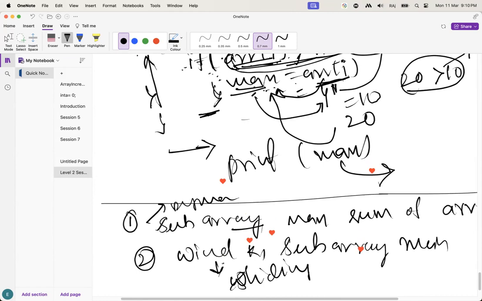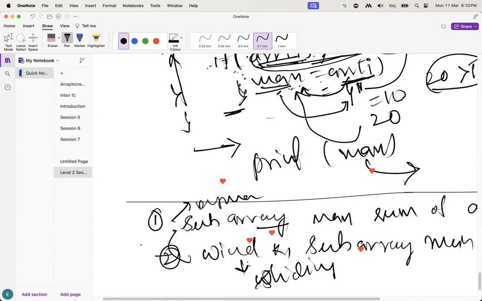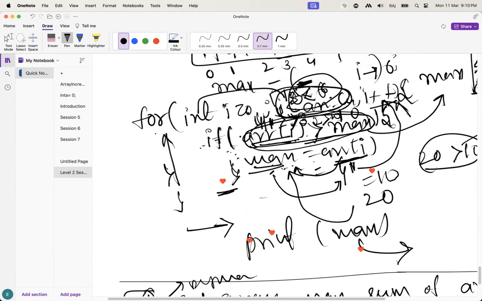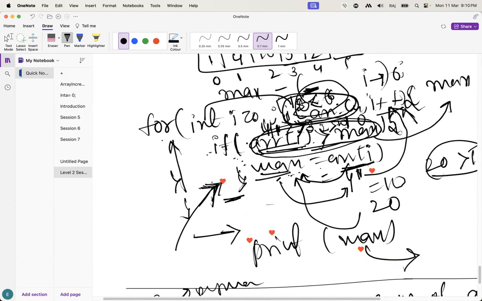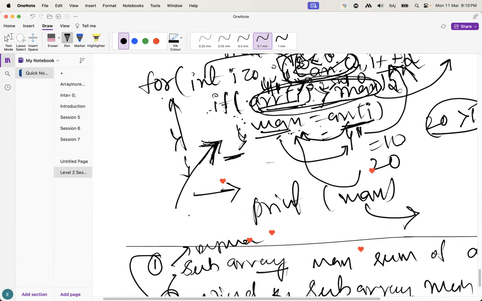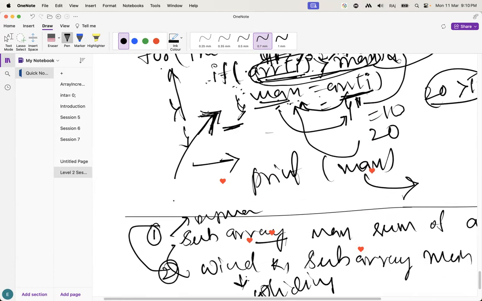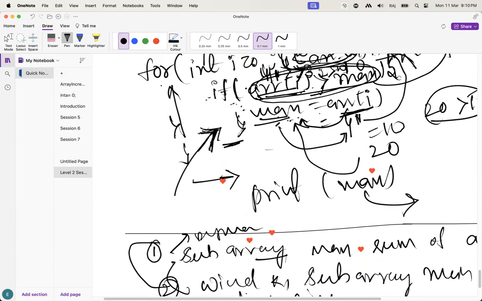But what is the base to solve this one? To solve this one, this is the base. Maximum. This is the base. So that's why don't skip the base classes. Base things are very easy always, but in real-time implementation, if you want to implement medium level or hard level things, we have to be very good at the basic level. So that's why we are going to solve this one.